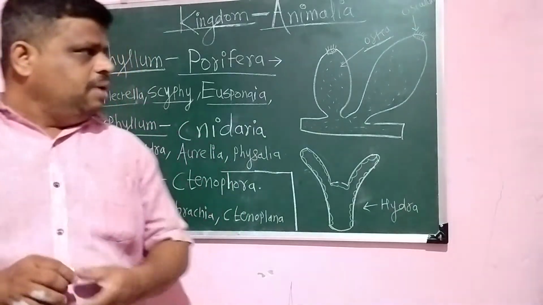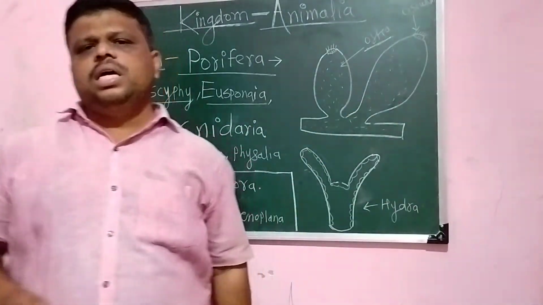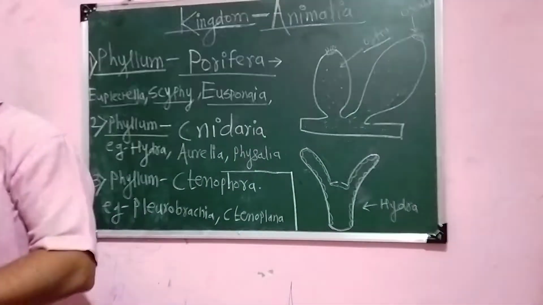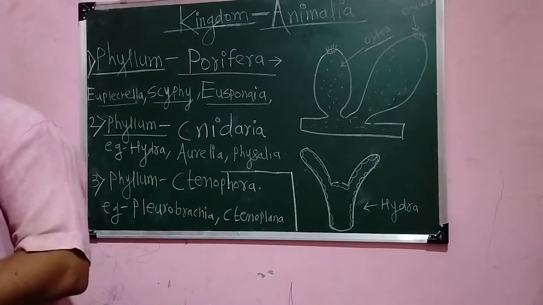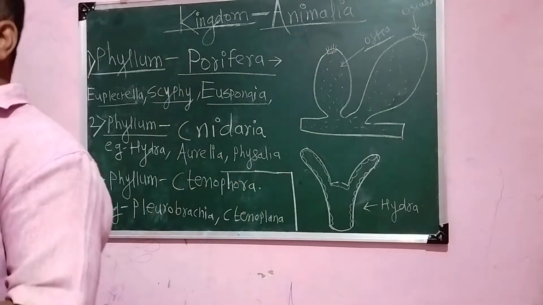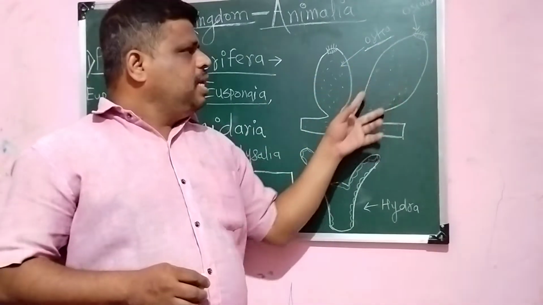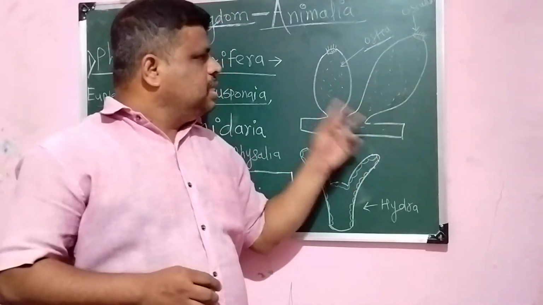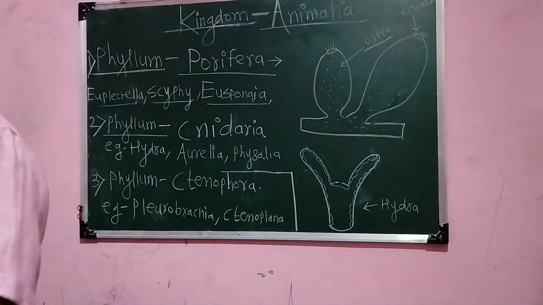So the spongocoel cavity, the cavity inside, is lined by special cells which are known as collar cells. Okay, then their body is mainly supported by special structures known as calcareous or siliceous spicules. The body is supported by spicules or other matter, that is called calcareous or siliceous spicules.